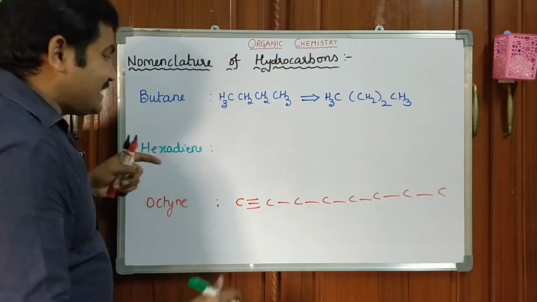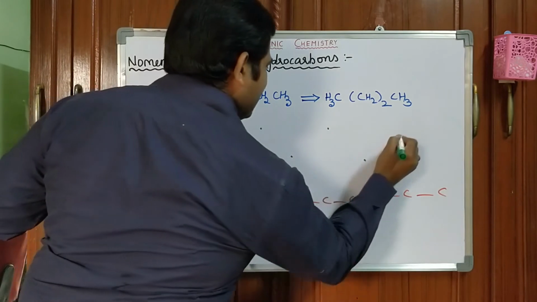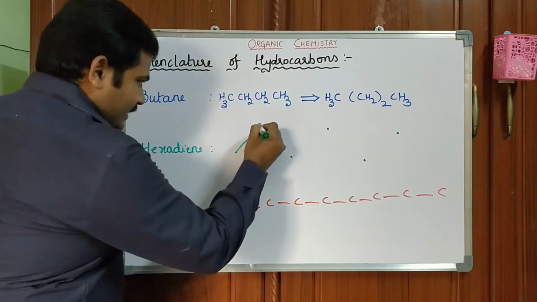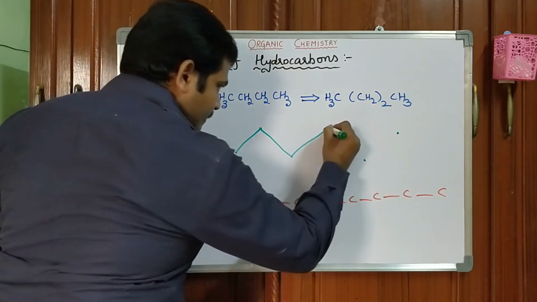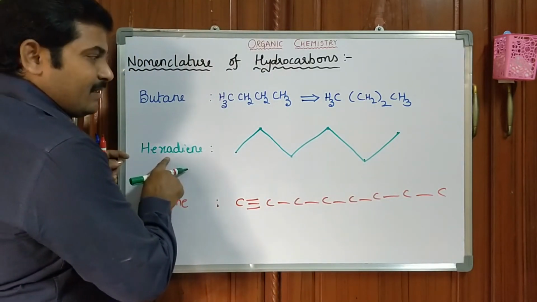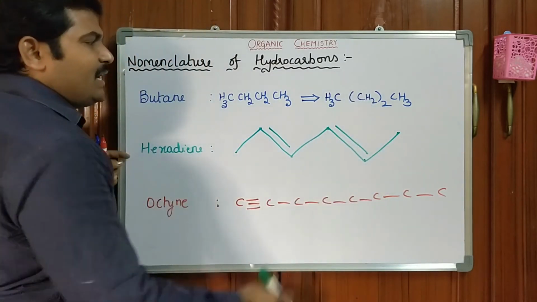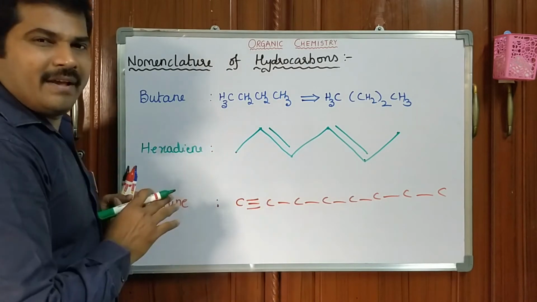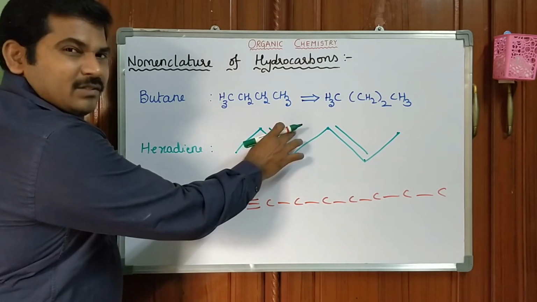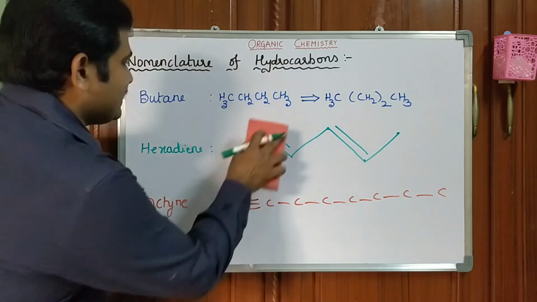hexadiene. How many carbons? 6 carbons. Randomly you have to keep the carbons. 1, 2, 3, 4, 5, 6. Hexadiene. First of all, join them together. Diene. This is one diene. This is another diene. Or you can keep that particular bond anywhere. Okay. In the previous case, we have mentioned only one double bond, I think so. Okay. You have to correct it. Okay. So, hexadiene.